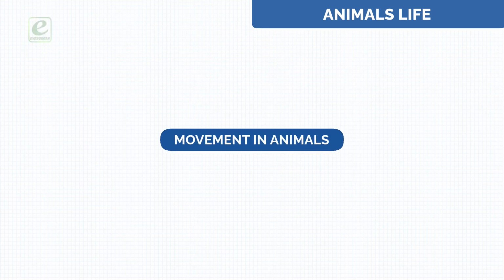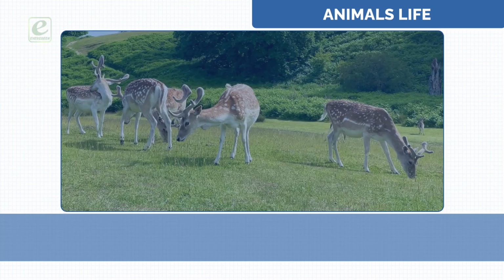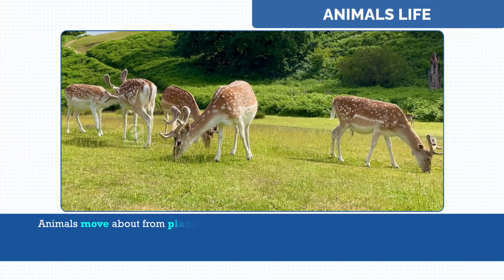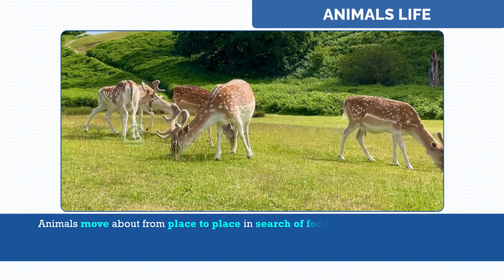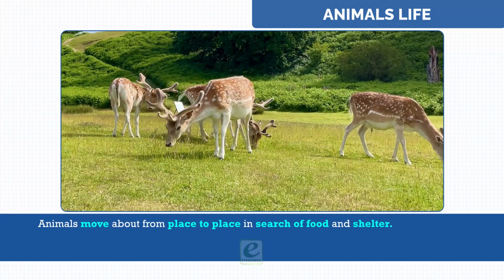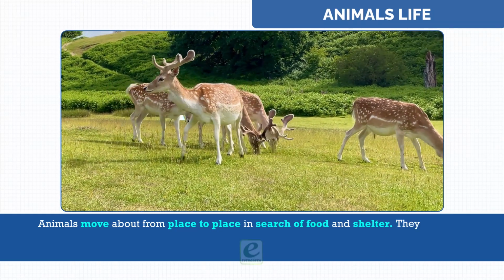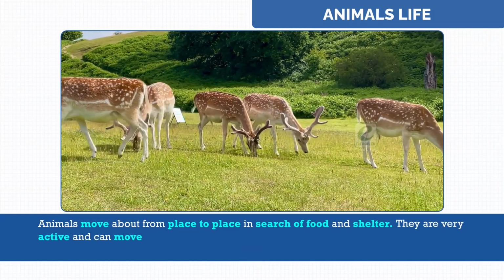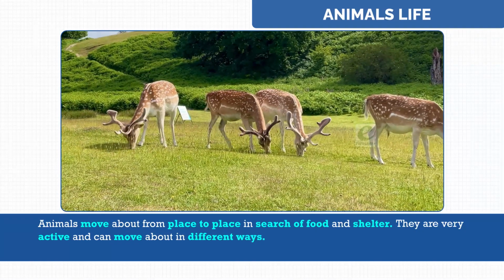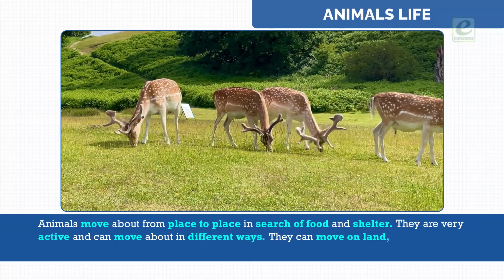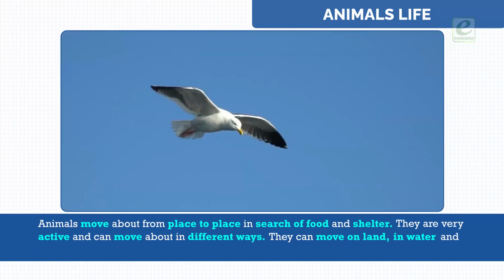Movement in animals. Animals move about from place to place in search of food and shelter. They are very active and can move about in different ways. They can move on land, in water, and can fly.